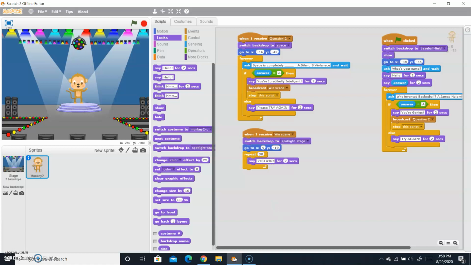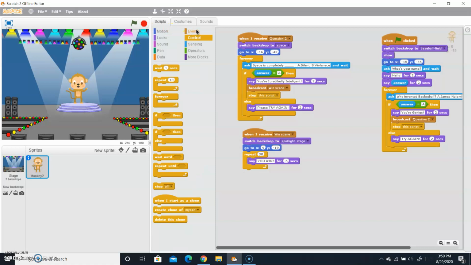So now after saying you win, not for 2 seconds, we have to make it 0.5 second. Then go to control and take wait 0.3 seconds. Then we will stop all.